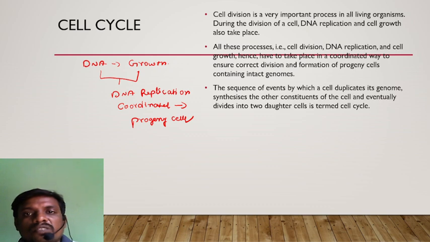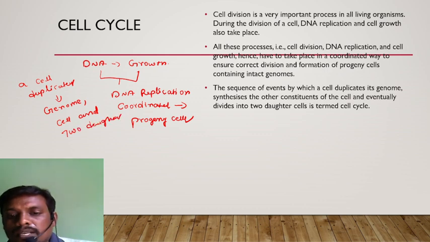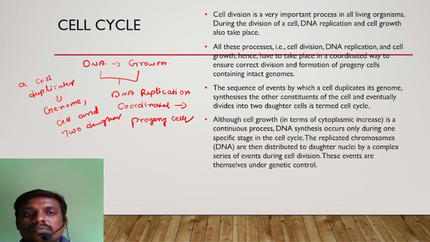The sequence of events by which a cell duplicates its genetic material, called the genome, and the synthesis of the components that constitute the cell, and eventually divides into two daughter cells, is termed the cell cycle.